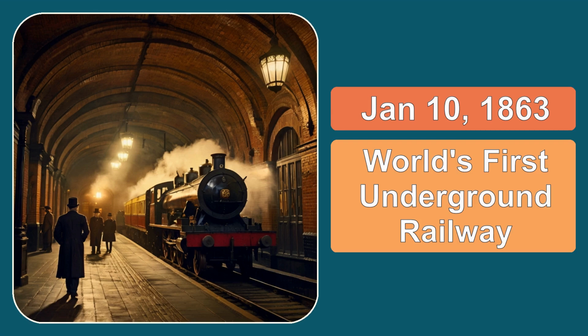Number 2. On January 10, 1863, the first underground train system for regular passengers opened in London. This was a very important moment for city travel. It made it much faster and easier for people to travel within London. This new idea was copied in other big cities around the world, changing how people moved around in cities.